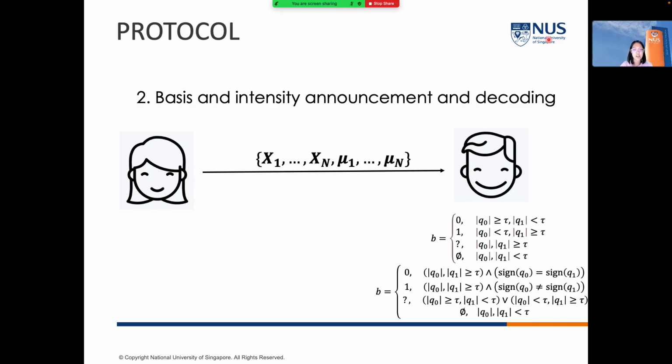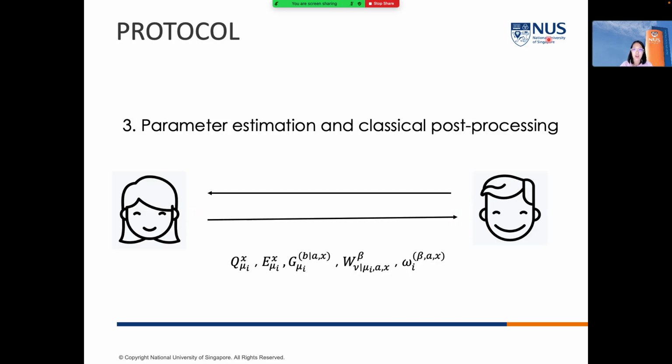The next step is the basis and intensity announcement as well as the decoding. Alice will announce her basis choice and the intensity choice, and Bob will assign some bit value to his measurement according to Alice's announcements. Here, we note that the basis selection is done in the post-processing layer, so this will reduce the complexity of our experimental implementation. And then the last step is the parameter estimation and the classical post-processing.